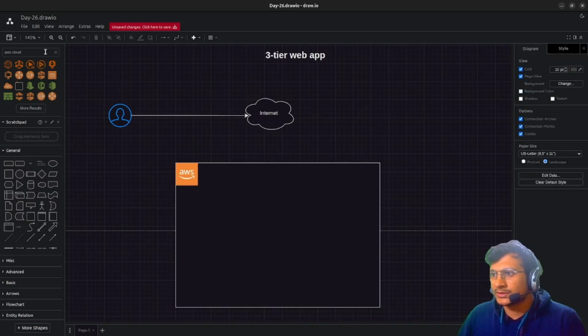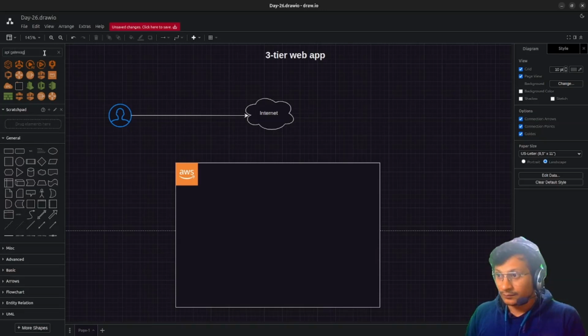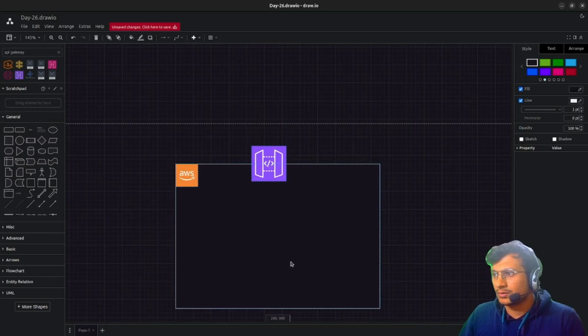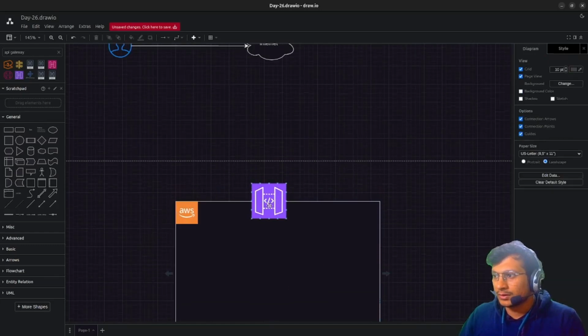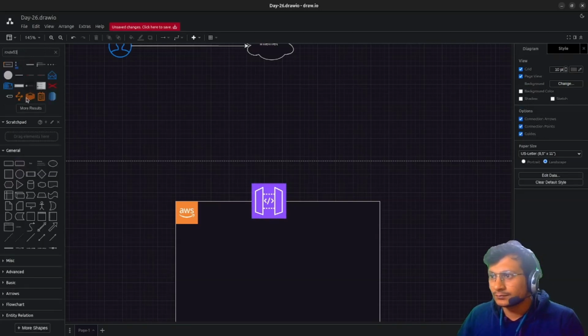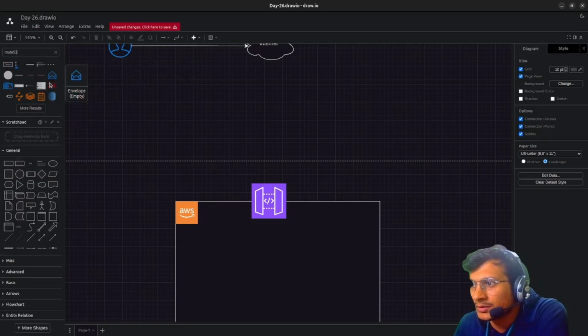On this AWS infrastructure we have an API gateway. There is some DNS involved. On the internet we can use, this is the API gateway, and there is Route 53 also available. Route 53.